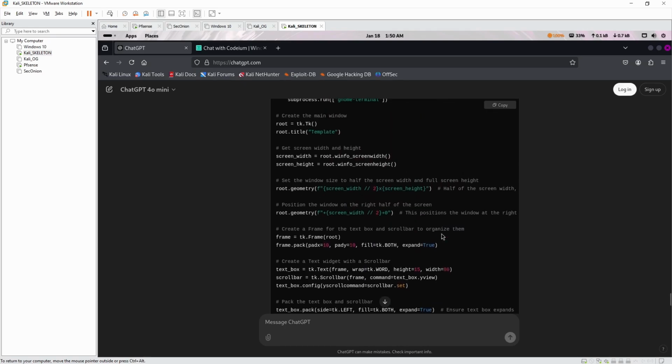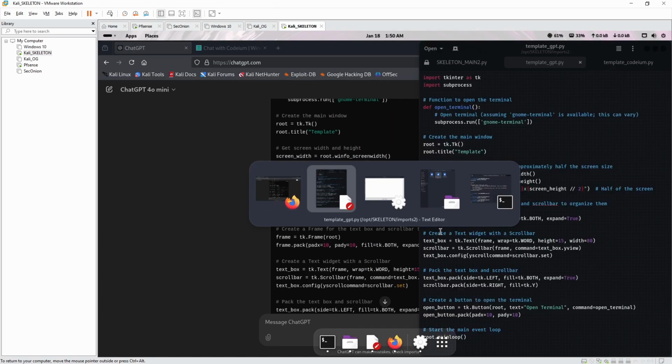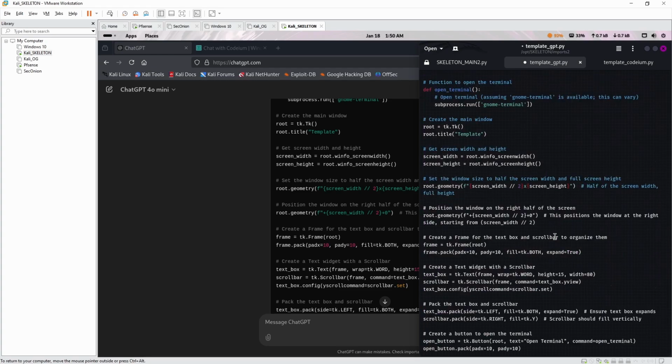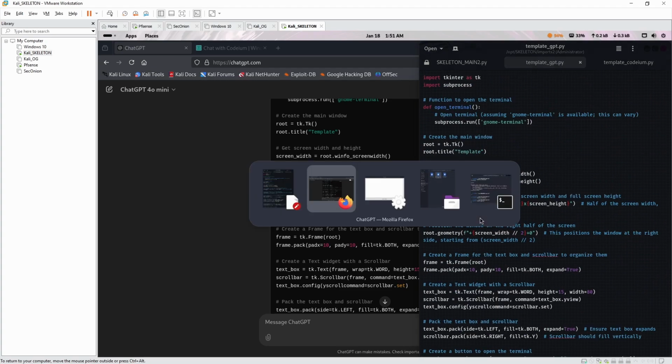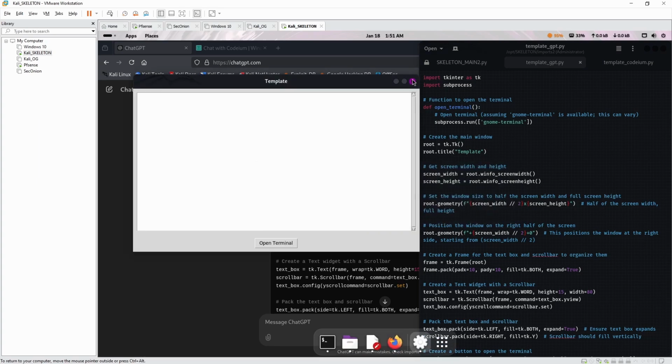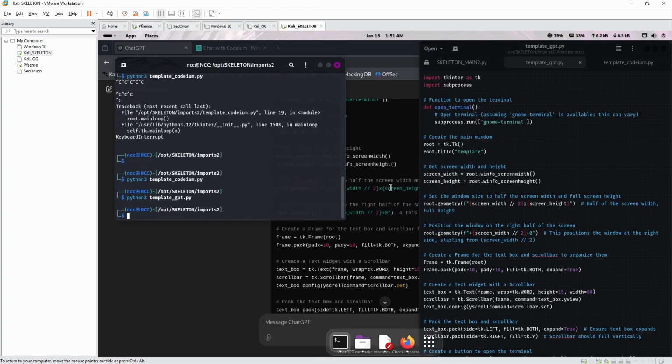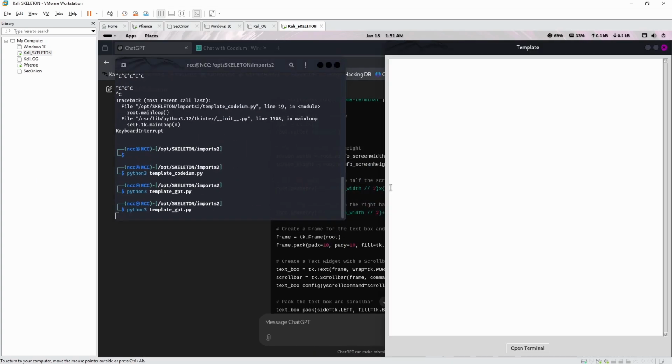Okay, look at that. Let's see if that works. Copy. So it's still got all these awesome details, and let's see if it now works the way we want it. Oh, yeah. Okay, this is freaking amazing.